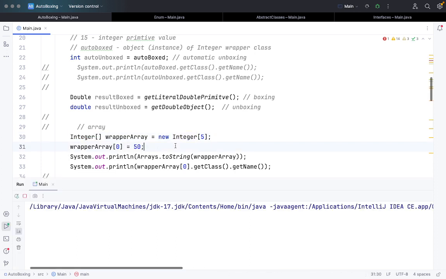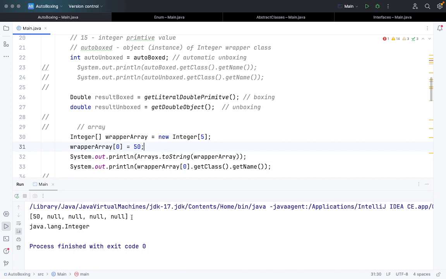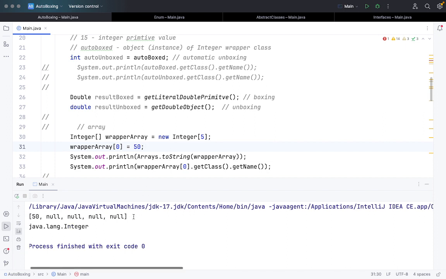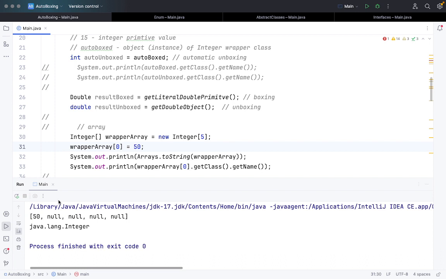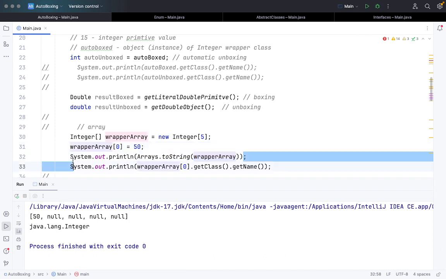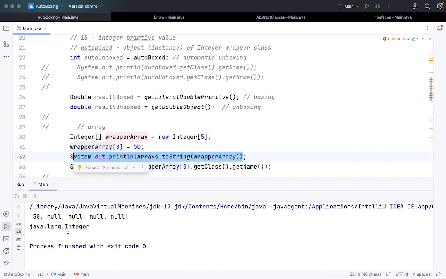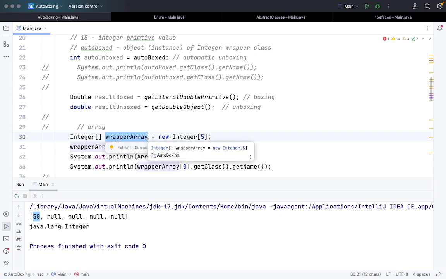If you have any question with respect to autoboxing and unboxing, please let me know. Okay, now see this. We printed out how the wrapper array looks. The first value was the integer value that we passed in, so the autoboxing has happened: it took an integer primitive value and stored it in an object of the Integer wrapper class.